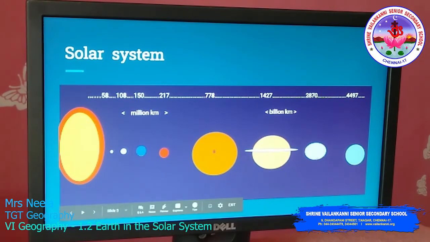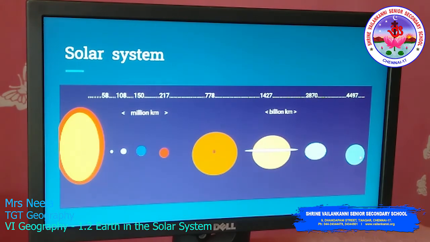Now we will be seeing the planet Uranus. Uranus is the lightest among the outer planets and it rotates on its side because of its highly tilted axis. The distance from the sun to Uranus is 2870 billion kilometers.